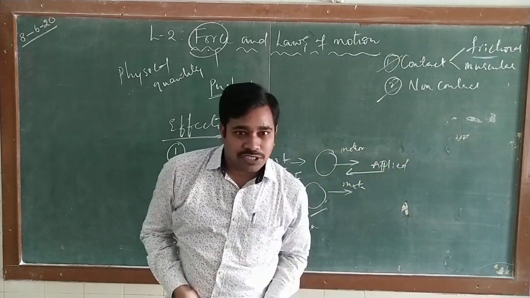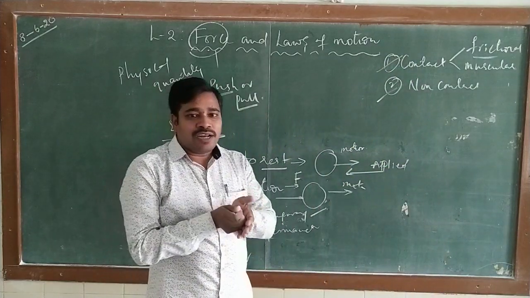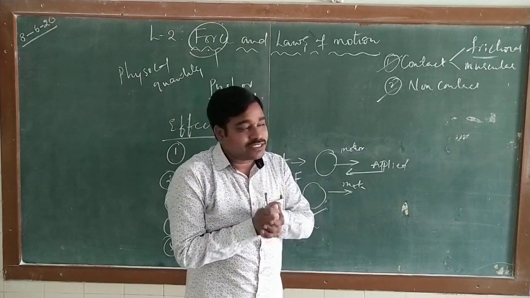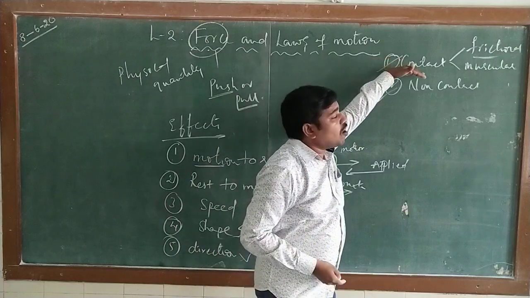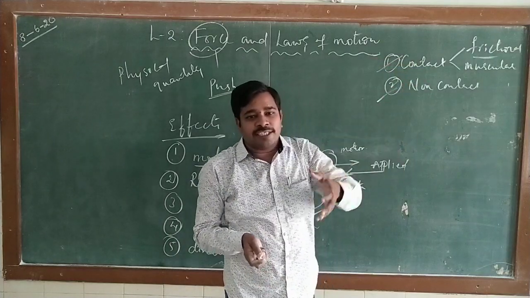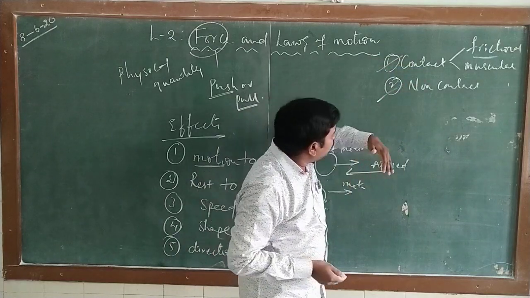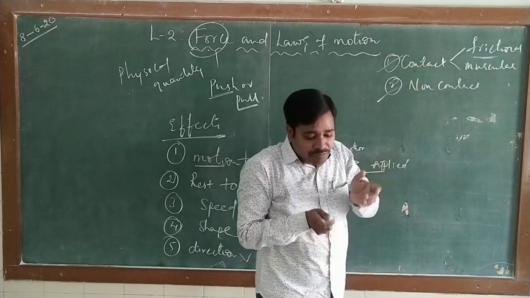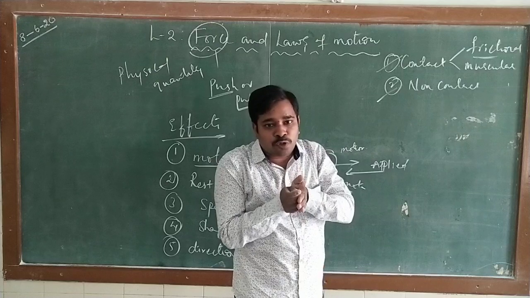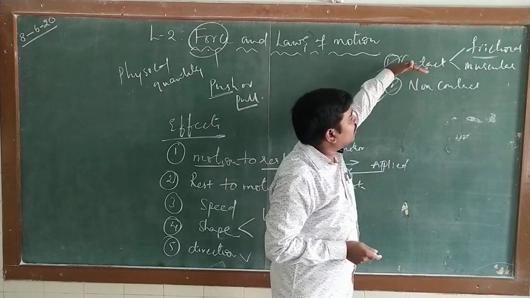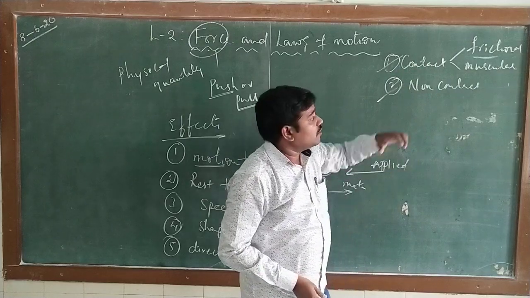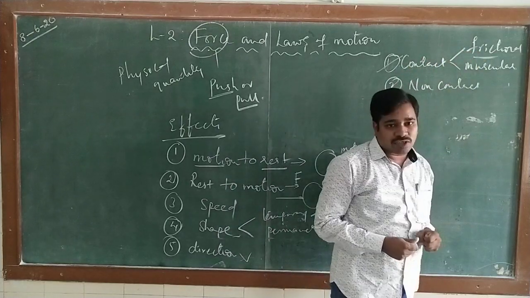What are contact forces? You already know. When two bodies are physically in contact, then there is a force present. Such type of force is called contact force. A physical interaction between two bodies we call a contact force. Definitely the physical interaction should be present between the two bodies, then such type of force we call contact force. There are two types of contact forces. One is frictional force and the other is muscular.